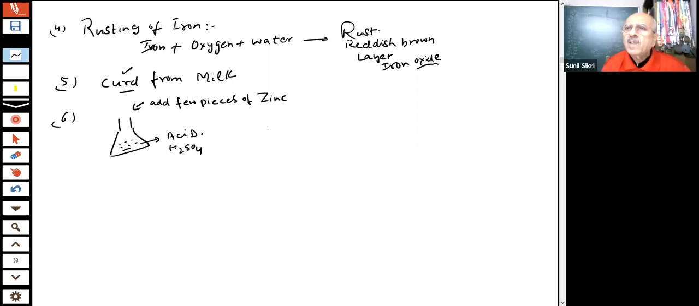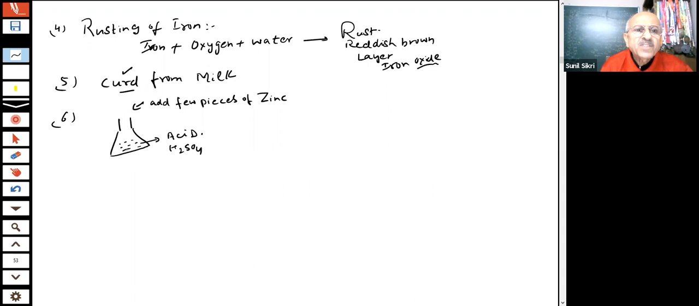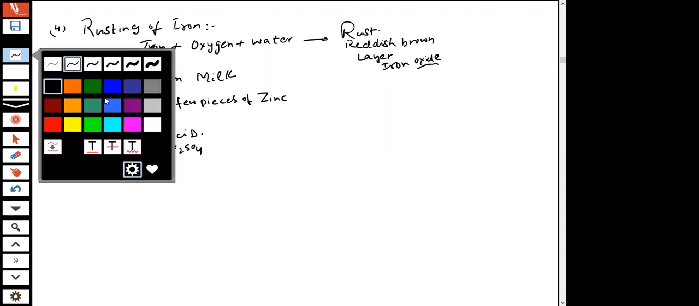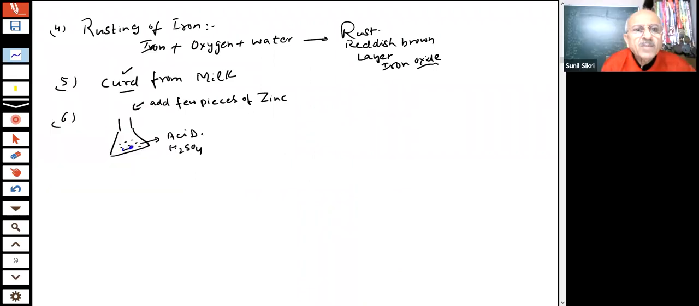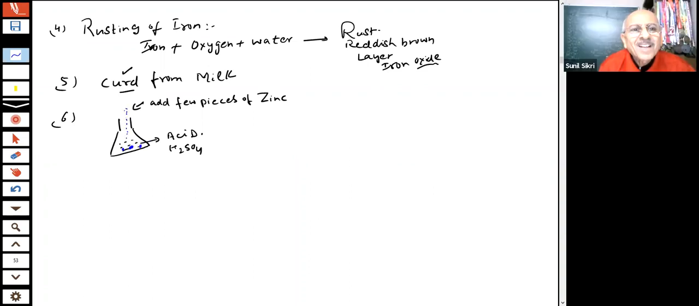Can you tell me what will happen, students? What do you experience in this, student, if I add some pieces of zinc here? Something will happen. What happens? Yes, what happens, student? Zinc pieces will break apart because it's an acid. Yes, correct. I would see some bubbles, student,